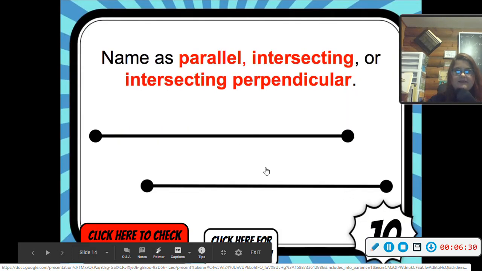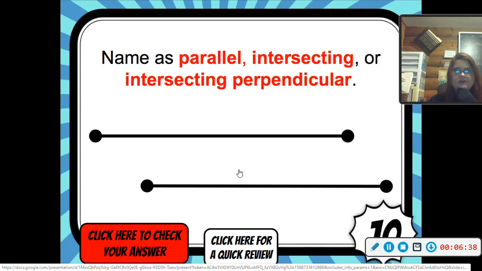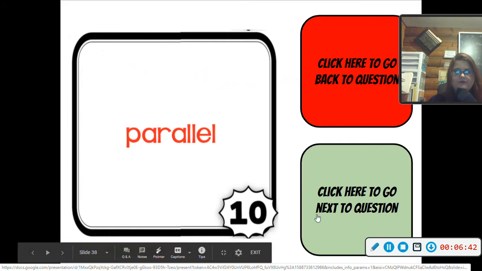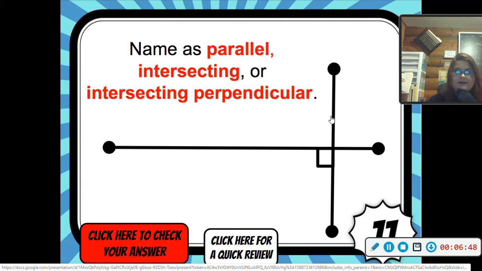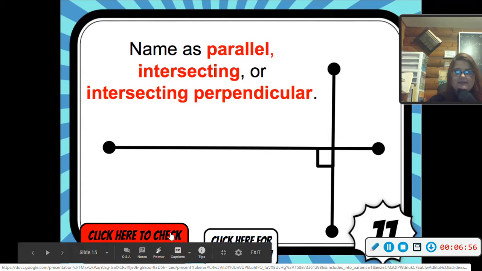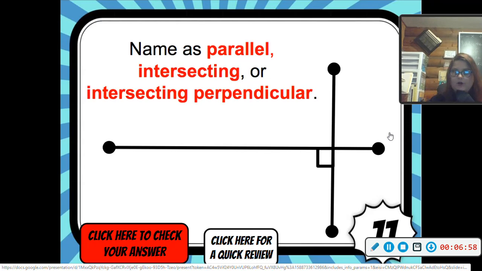Then we have these two line segments here. What would we call these? They're directly across from each other, so we call those parallel. This figure here, they are intersecting line segments, but let's look at the angles. Does it create 4 90-degree angles? Yes, it does. So that is intersecting perpendicular.